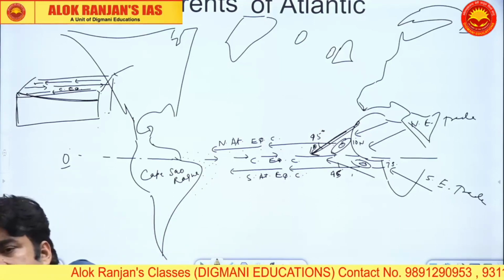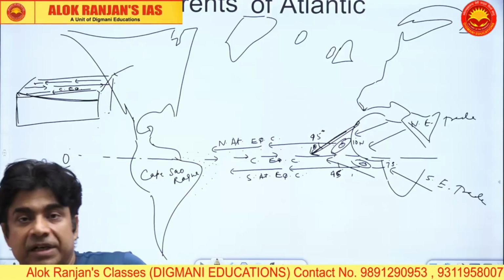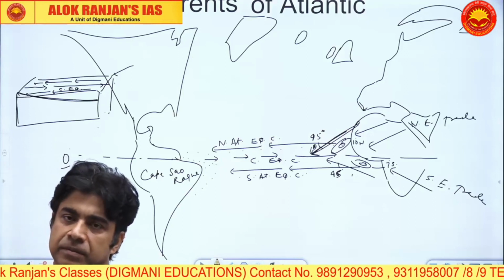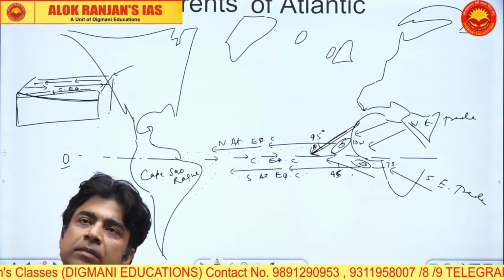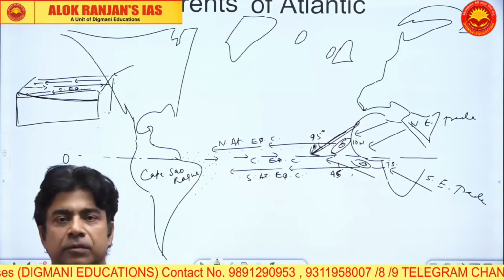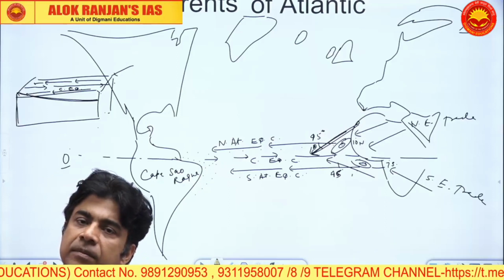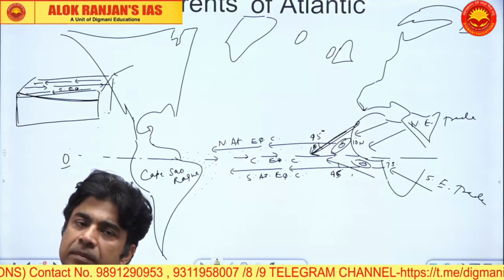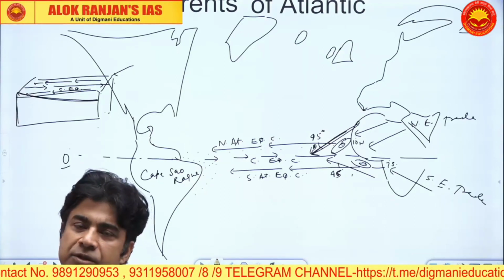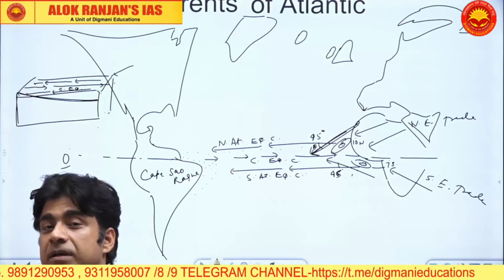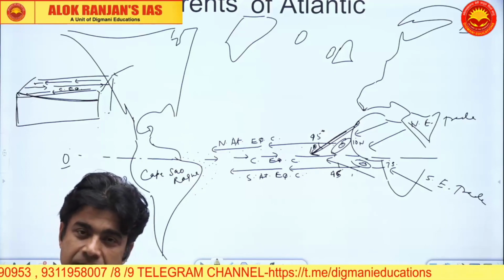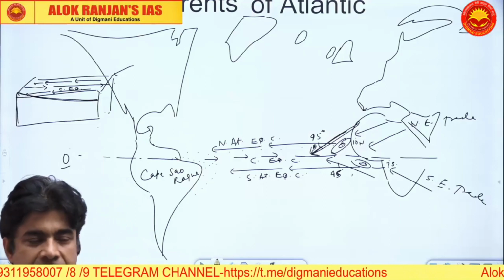Cold upwelling zones are produced towards left of the wind direction in northern hemisphere, and towards right in the southern hemisphere.